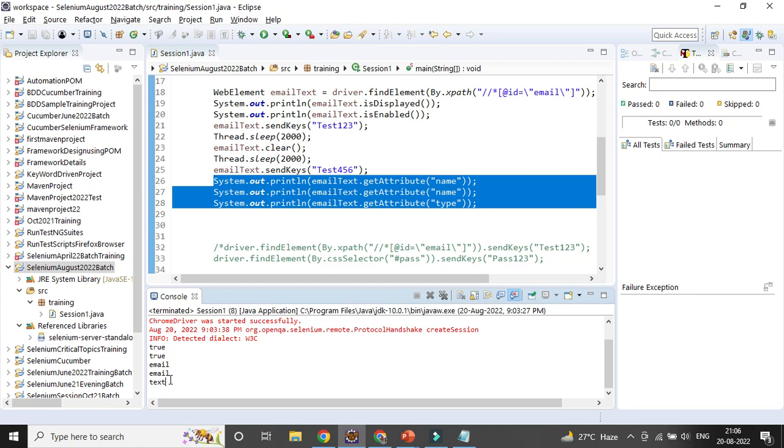So whenever you are performing something, suppose I am given a particular field, what are the test cases you can implement? Are you able to navigate to the page successfully, that link? After that, are you able to verify that field? Whether the field is enabled, whether different attributes match your expectation, whether you are able to enter something. In case you wrongly enter something, are you able to clear the value and enter something again? That is your scenario. All the scenarios can be implemented with the different methods already there for the WebEdit box. These are the 5 important methods.